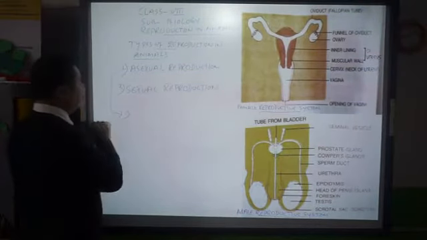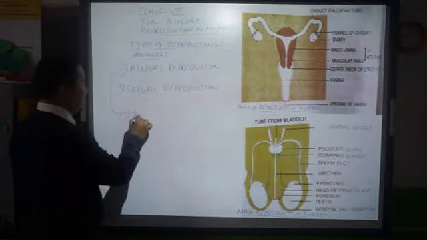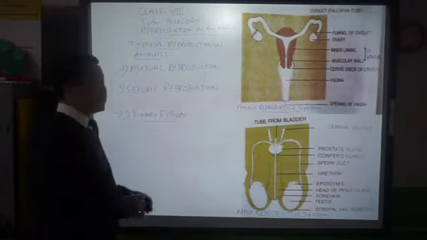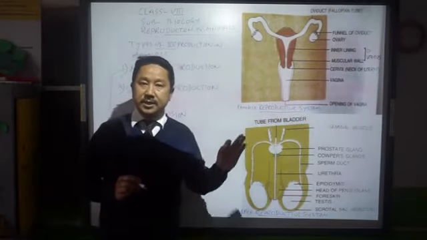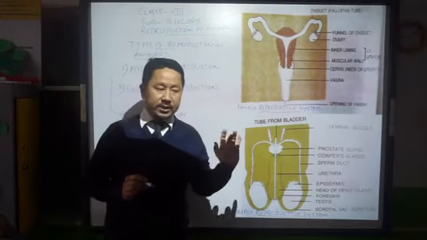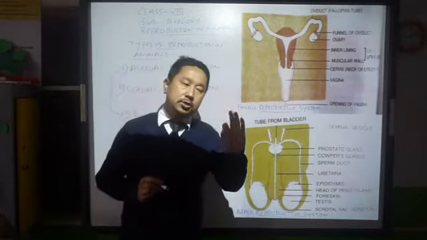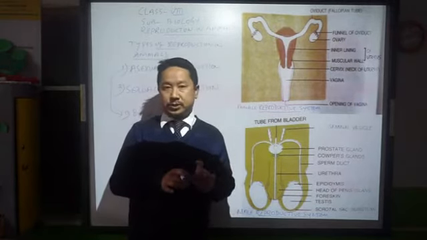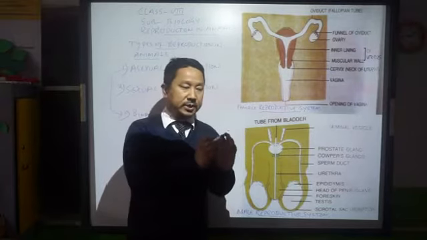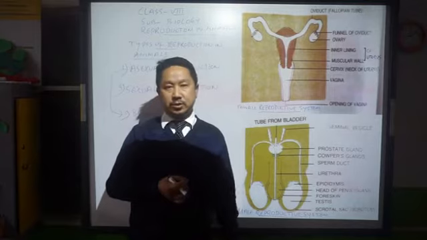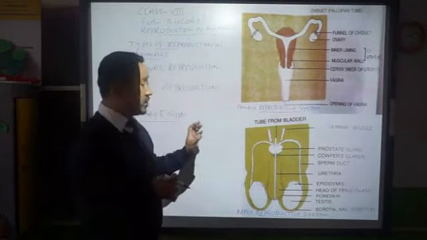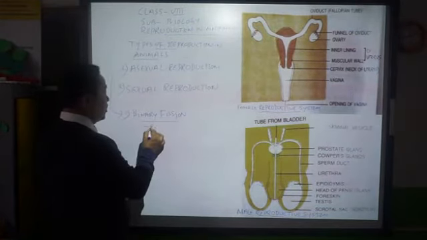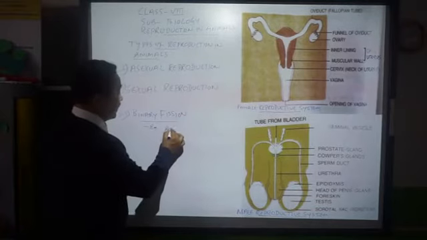Number 1, we have binary fission. This binary fission was discussed in case of plants also. In case of plants, it was represented by bacteria, which go through that process, that is binary fission, from one bacterium to bacteria by simply splitting into 2. In the same way, in case of animals also, there is a binary fission which we find here being represented by another example called amoeba.